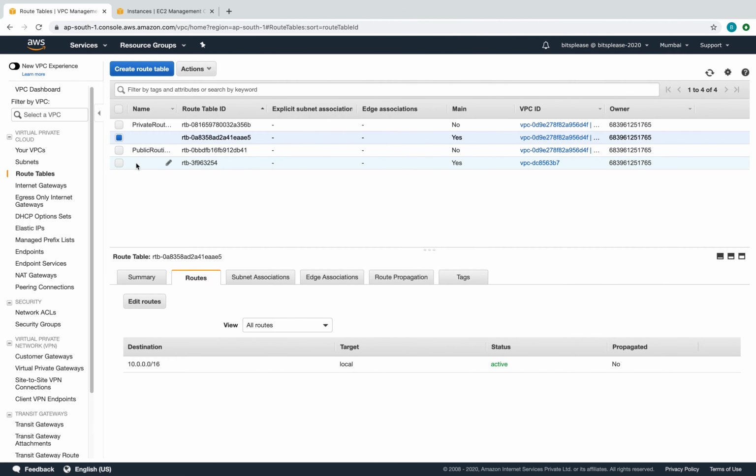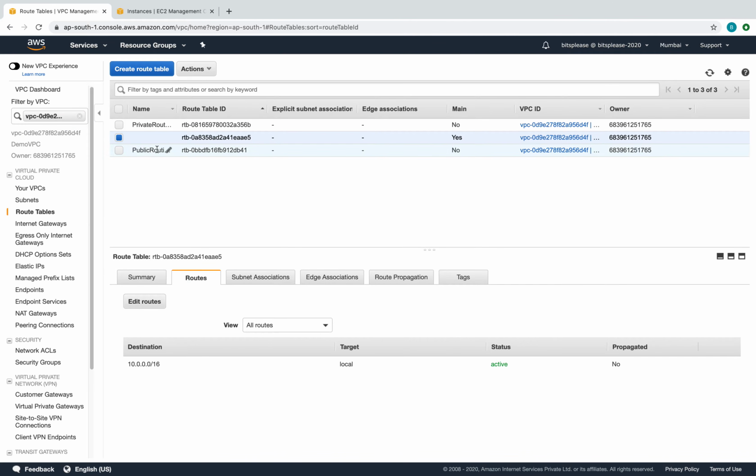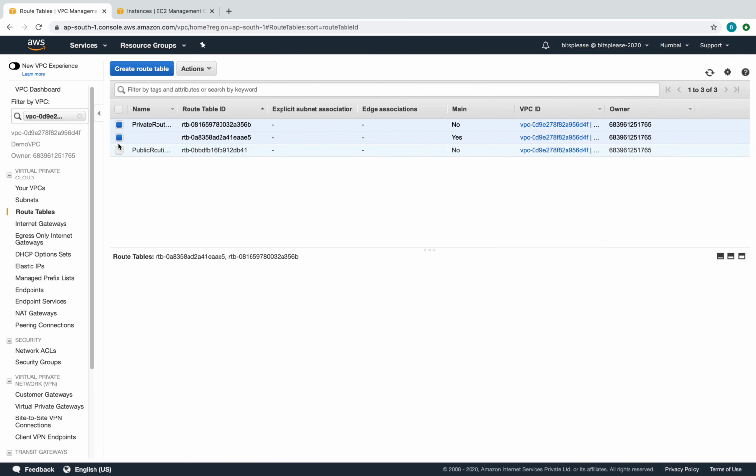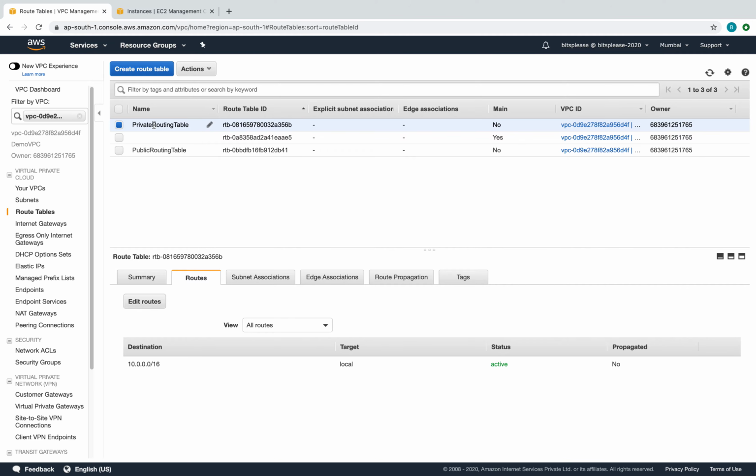So let me just filter this out to the demo VPC, and you can see this one is the default one, which gets created by default. So don't bother about this one, just concentrate on the private and the public. Yeah, so there you go. We've got the private, we've got the public.